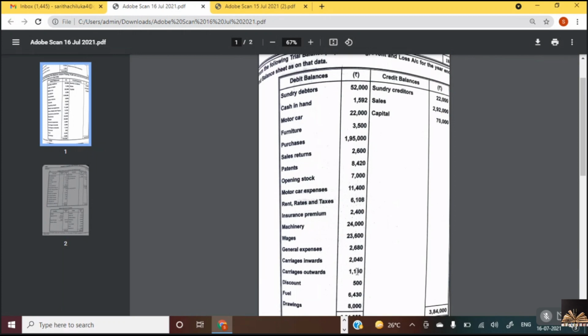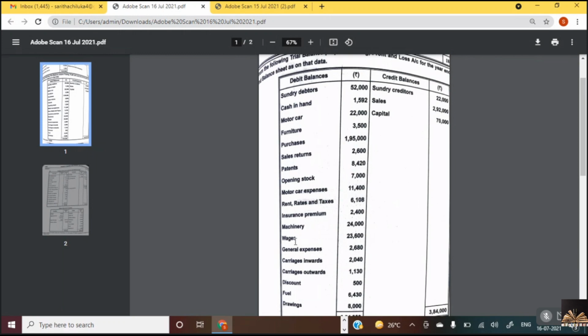Here there are no adjustments, only you have closing stock, which will come in. Where do we take closing stock? We will take it in the debit side of trading account and asset side of balance sheet. Quickly do the trading account and tell me the answer. So we have first opening stock, then we have purchases. We don't have purchase returns.